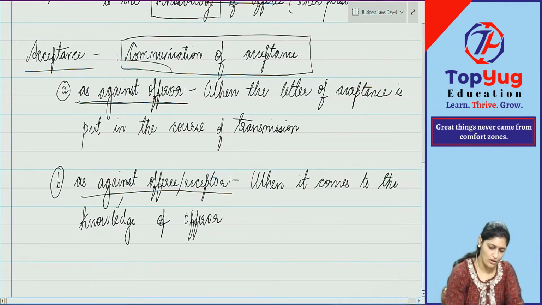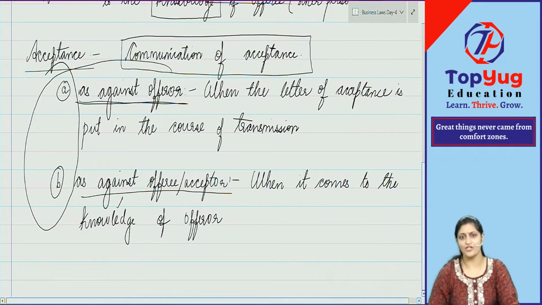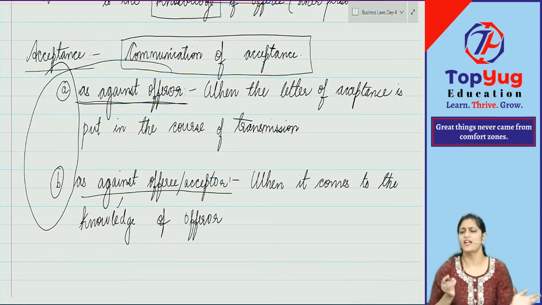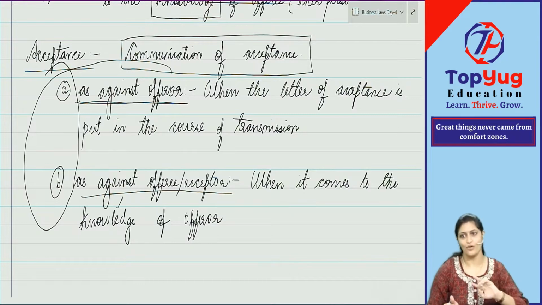Because the communication of acceptance is different for both of them. Communication of acceptance is complete at different dates for the both of them. You tell me, when will contract complete? Only when acceptance is complete. But here the acceptance is complete at two different dates. That is the reason contract is coming to existence at two different dates.